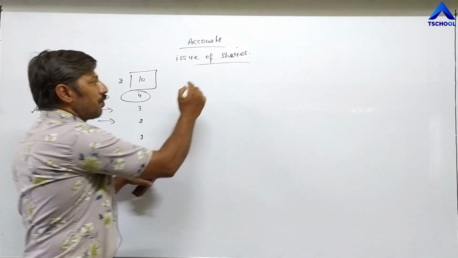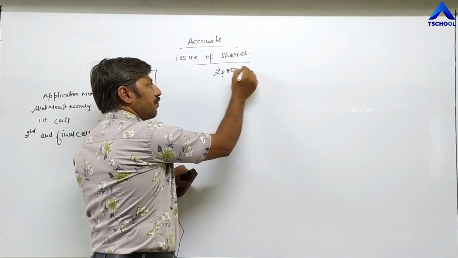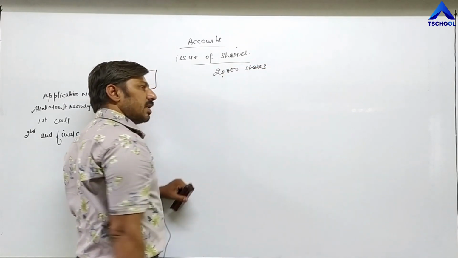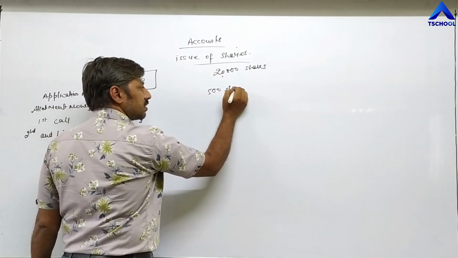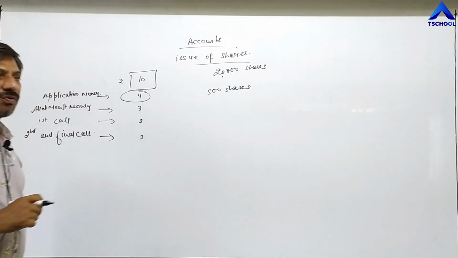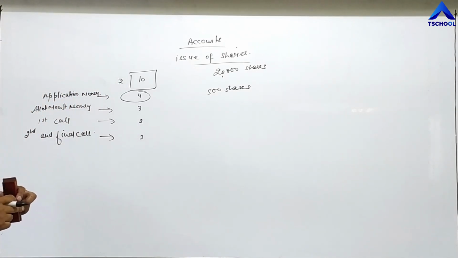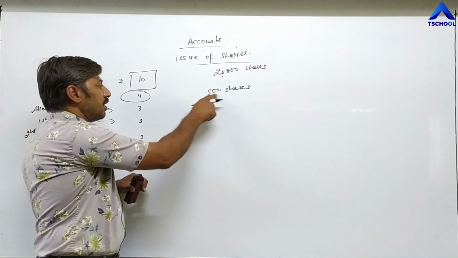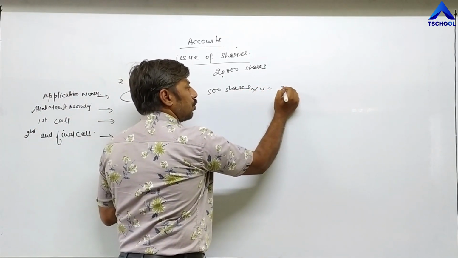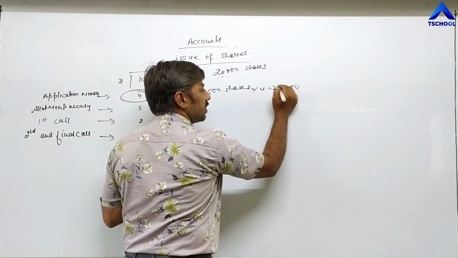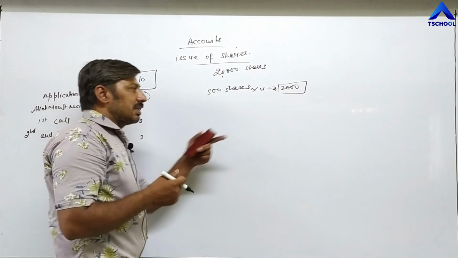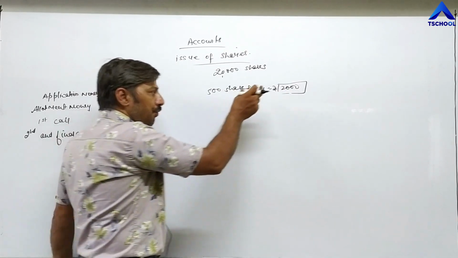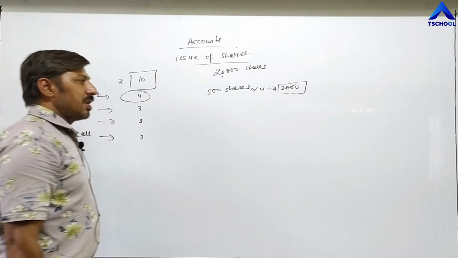For example, out of 20,000 shares which are issued by the company, if I had purchased 500 shares, then after filling application form, along with that application form, I have to send 500 into 4, means a check of 2,000 rupees. A check of rupees 2,000 I have to send along with that application form. Since we are sending this amount with application form, that's why first installment is called application money.